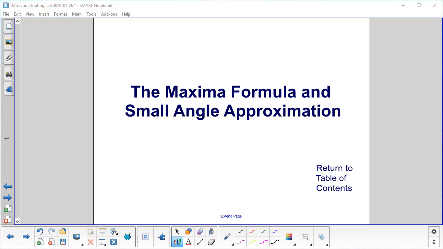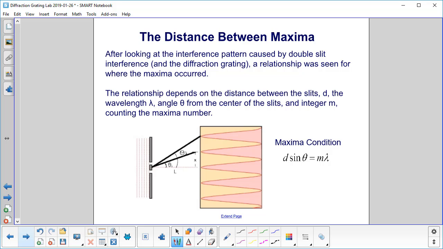The maxima formula and small angle approximation. After looking at the interference pattern caused by the double slit interference and the diffraction grating, a relationship was seen for where the maxima or the bright lights occurred. The relationship depends on the distance between the slits, d, the wavelength of the light, lambda, and the angle theta from the center of the slits, and an integer m, counting which maxima you have.